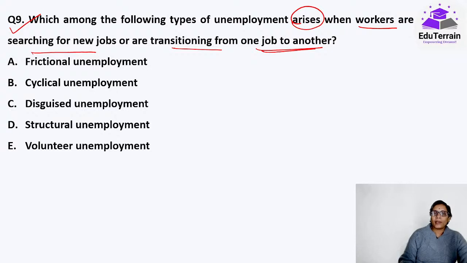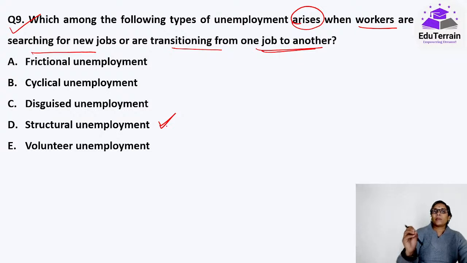Which among the following types of unemployment arises when workers are searching for new jobs or are transitioning from one job to another? See, here structural unemployment is something where suddenly some new technology or some new policy has come that leads to sudden unemployment.